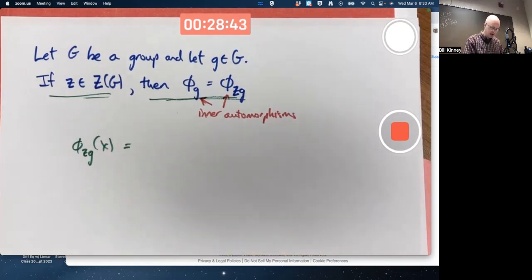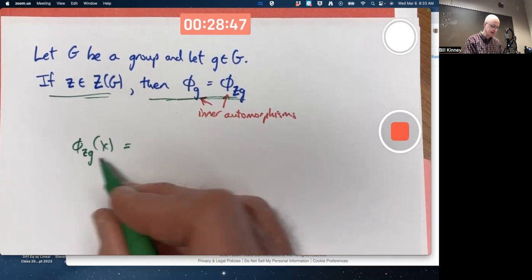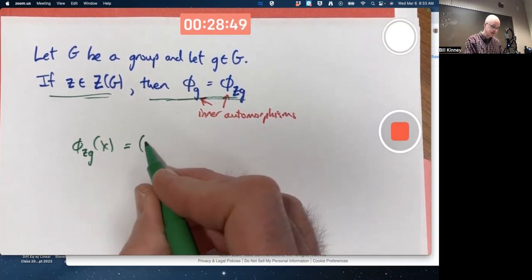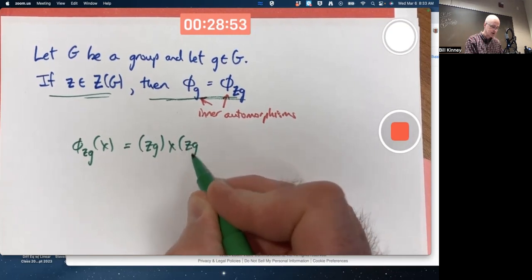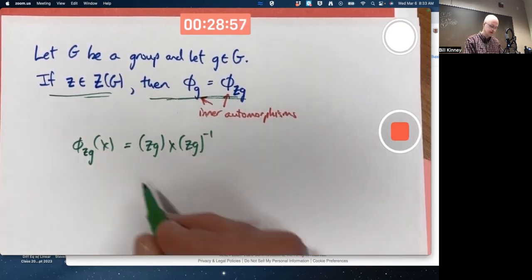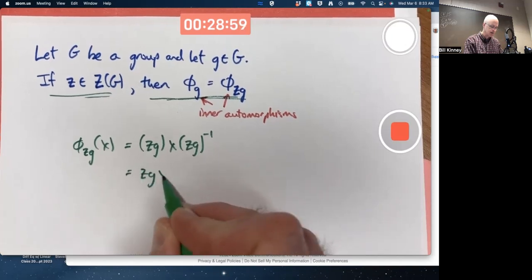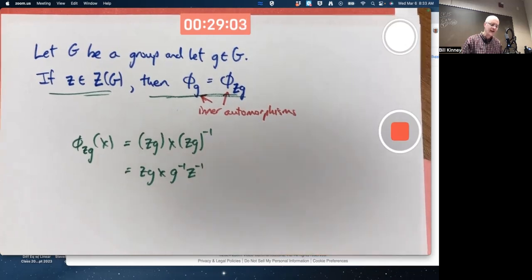By definition of an inner automorphism, the inner automorphism induced by this element Zg is Zg times X times (Zg) inverse. Use the socks-shoes property, which is true even if Z were not in the center.